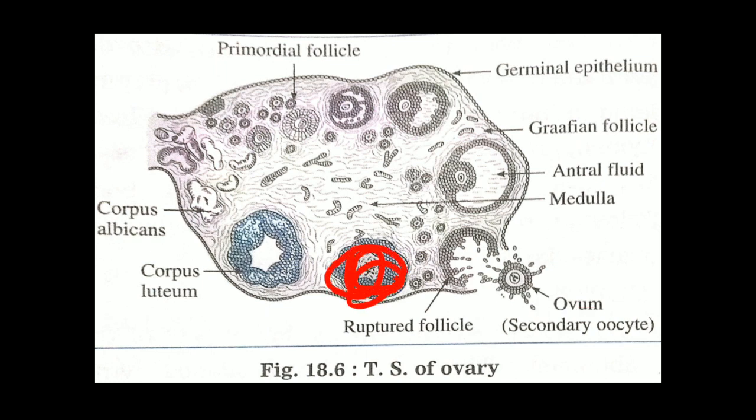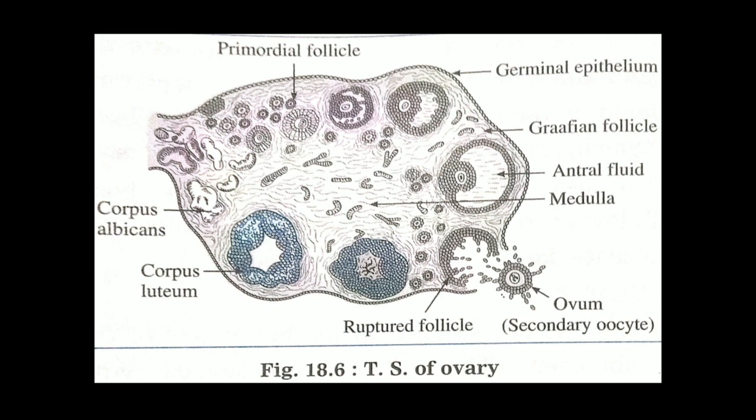This corpus luteum acts as a temporary endocrine gland and secretes progesterone hormone, which is responsible for maintenance of pregnancy. If the ovum is not fertilized, then the corpus luteum gets degenerated into corpus albicans. If fertilization occurs, then the corpus luteum remains as it is and produces a large amount of progesterone hormone, which is responsible for maintenance of pregnancy. In this way, we have completed the histological structure of the ovary.